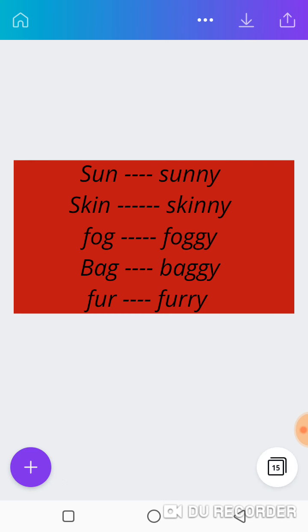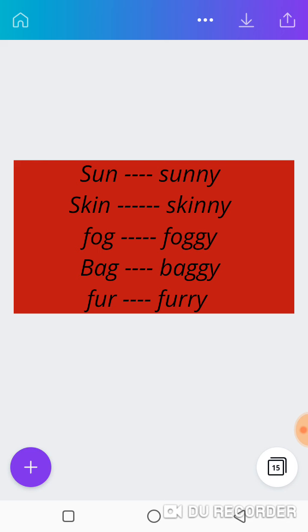Excellent. Look at this also. Some of these adjectives can be formed by doubling the last letter. Example, sun. The last letter in sun is what? N. Then you make that N double, NN, and you don't forget to add your Y, and it becomes what?